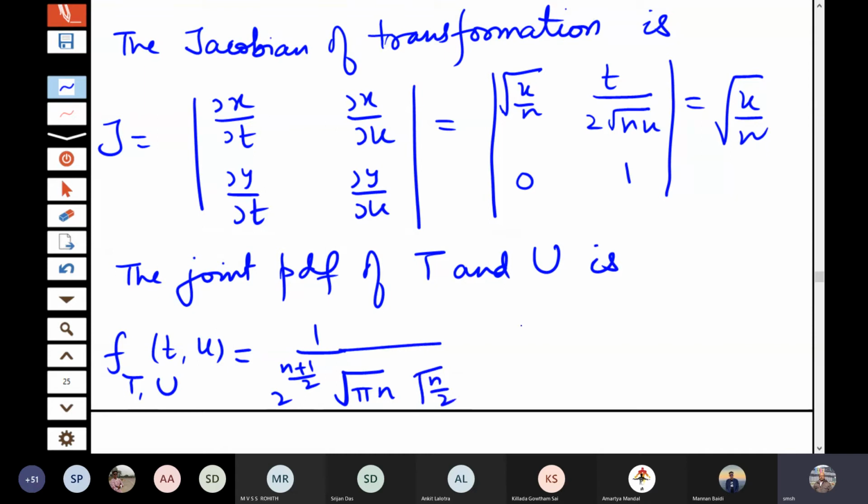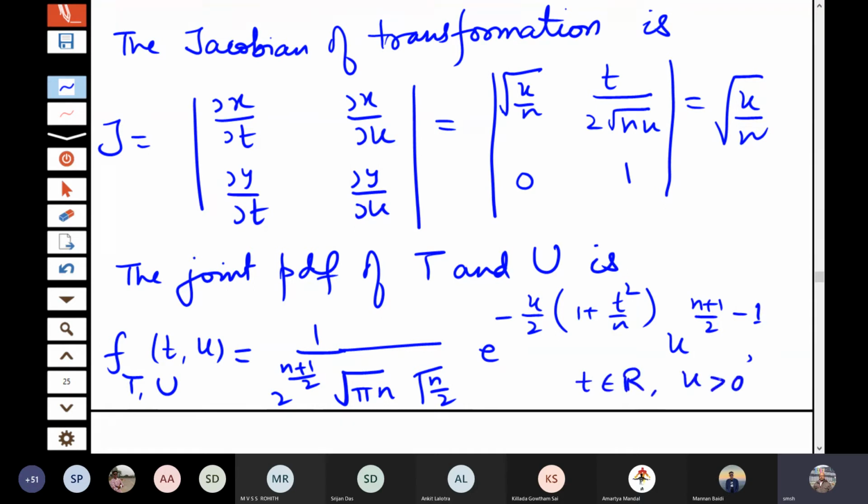These are the coefficients coming in there. E to the power minus u by 2 1 plus t square by n, and then u to the power n plus 1 by 2 minus 1, where t is of course a real number and u is a positive real. So I have just written the terms as we got them here.